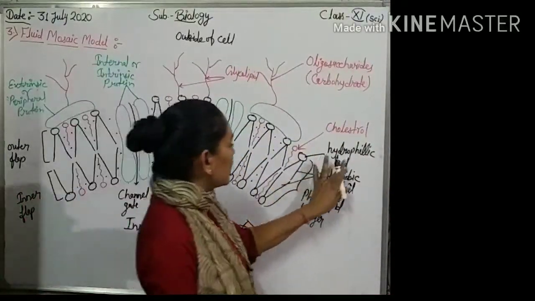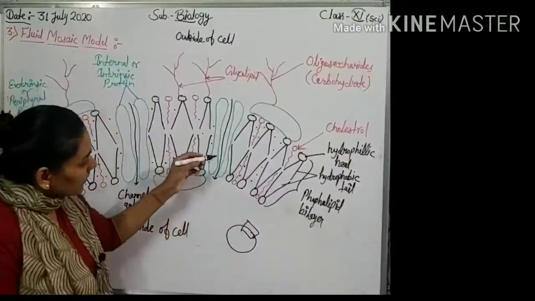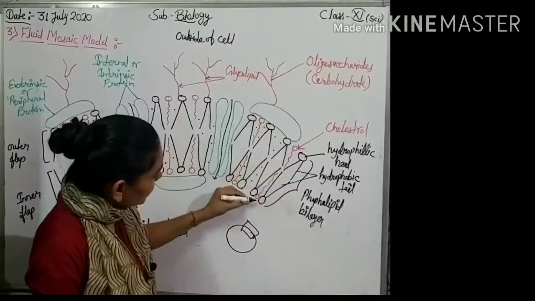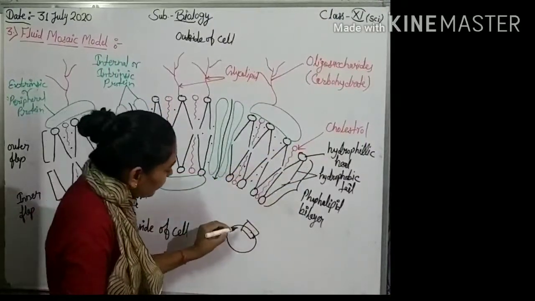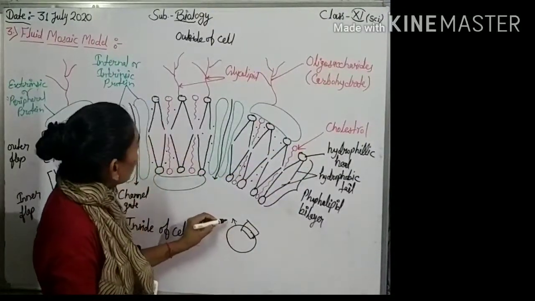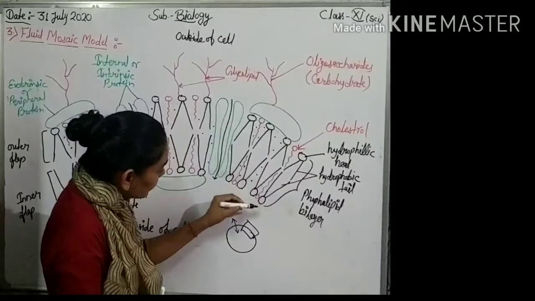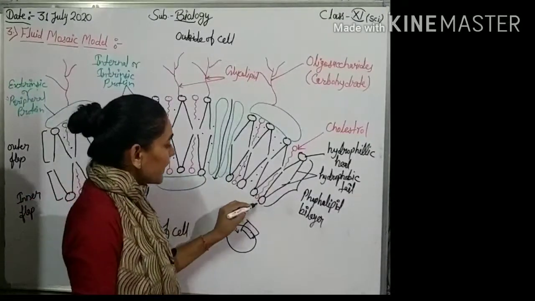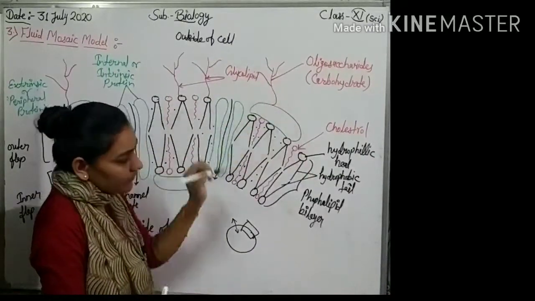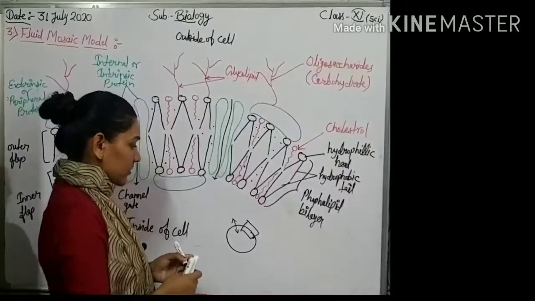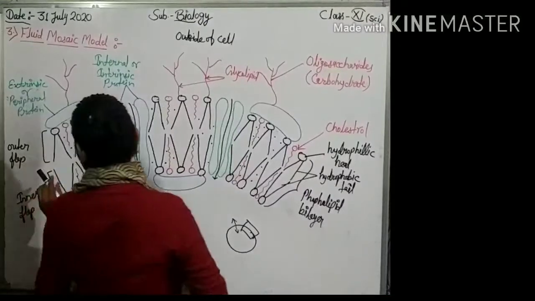Hydrophilic head towards periphery region, because cell membrane have two faces, outside of cell and inside of cell. Inside of cell region is known as cytosolic phase, and outside of cell region of phospholipids is known as exosolic phase, and other name outer flap and inner flap.